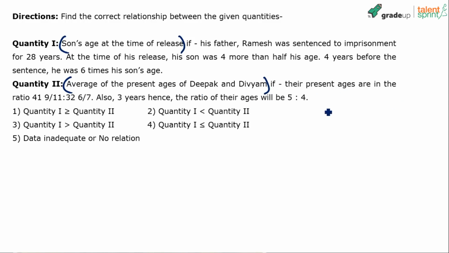From the 'if' onwards is the data which can be used to find out the average. So quantity 1 is the son's age at the time of release. Quantity 2 is the average of the present ages of Deepak and Divyam. Solve for these 2 questions and then compare and find out if 1 is more than 2, more than or equal to 2, less than 2, less than or equal to 2, or no relationship exists between these 2.